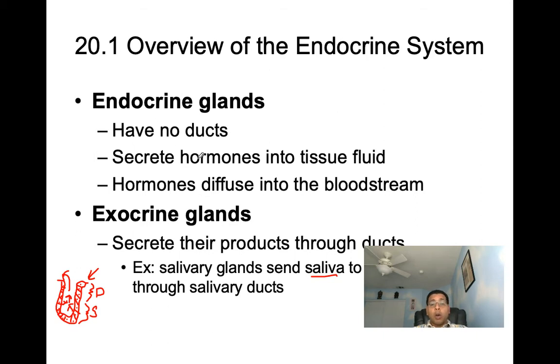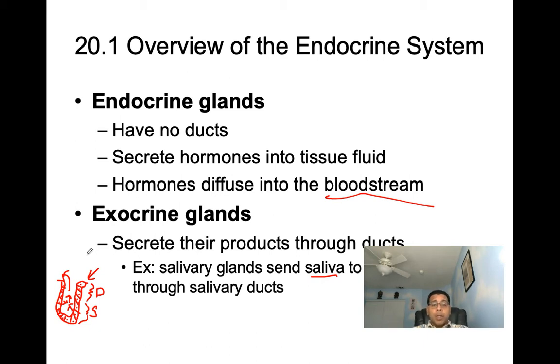Endocrine glands, hormones. And then third, we can see here, hormones diffuse into the bloodstream, right into the bloodstream. That's a big thing there. Here, exocrine secretions make their way into the duct, and then go onto the surface or into the cavity. So endocrine glands are ductless glands that secrete their secretions into the tissue fluid. From there, it diffuses into the bloodstream.